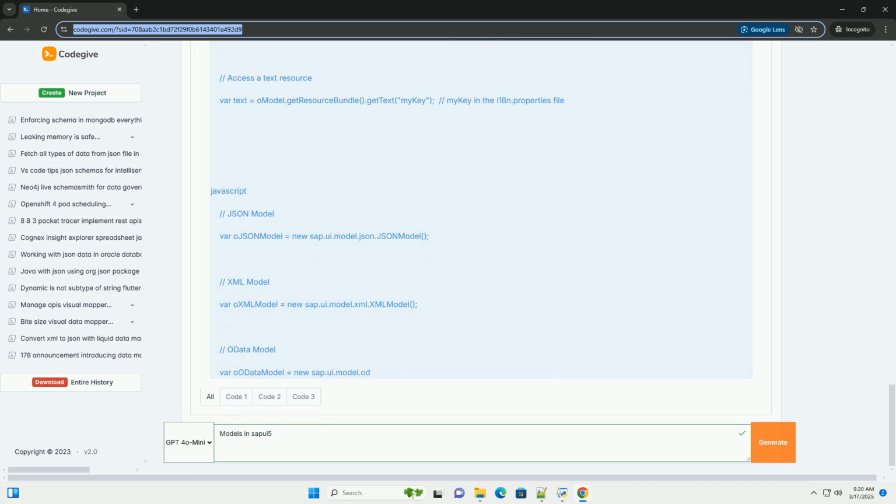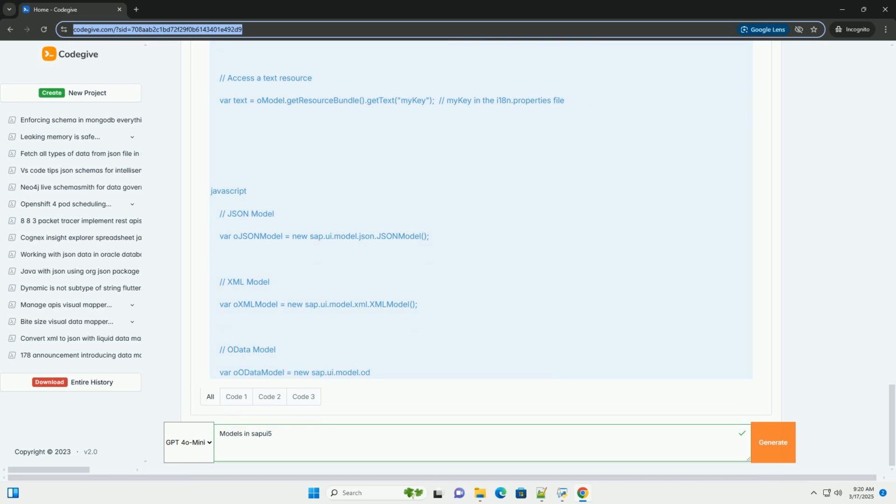Data binding basics. Data binding connects UI controls to data within a model. SAPUI5 offers two main types of data binding. Property binding binds a single property of a UI control to a value in the model. For example, binding the text property of a sap.m.Text control to a name field in a JSON model. List binding binds a list of UI controls, for example items in a sap.m.List, to an array of data in the model. This is used to display collections of data.